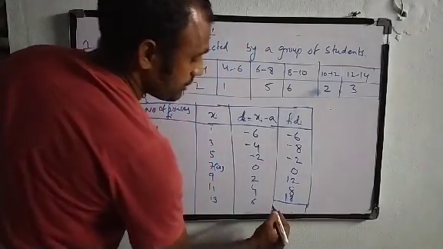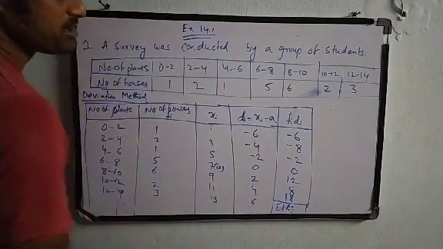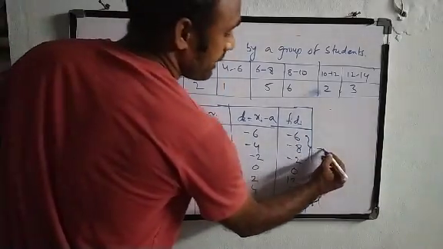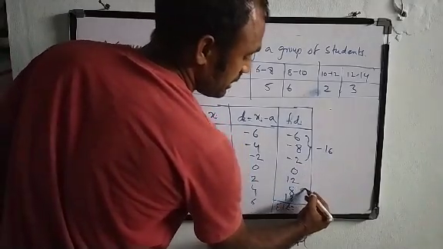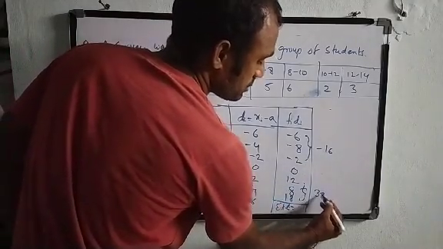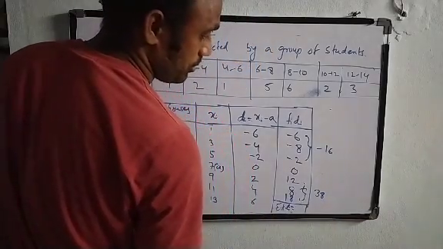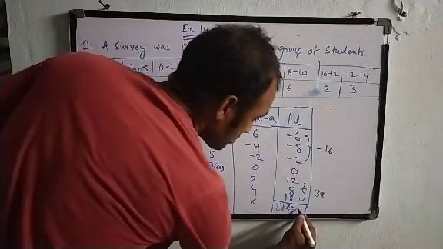So if I do the addition of this sigma Fi di, the addition of the minus numbers will be minus 16. This 12 plus 8 is 20, plus 18 is 38. So 38 minus 16 will be 22. Plus 22 is the answer here.